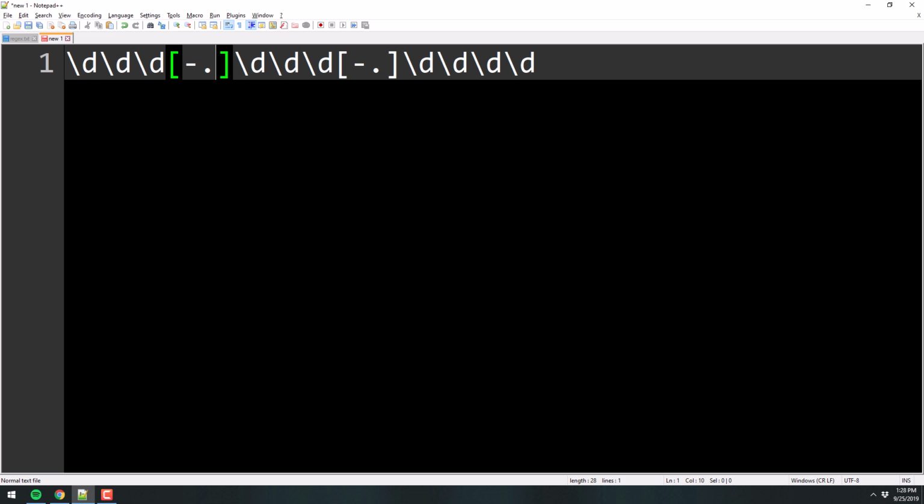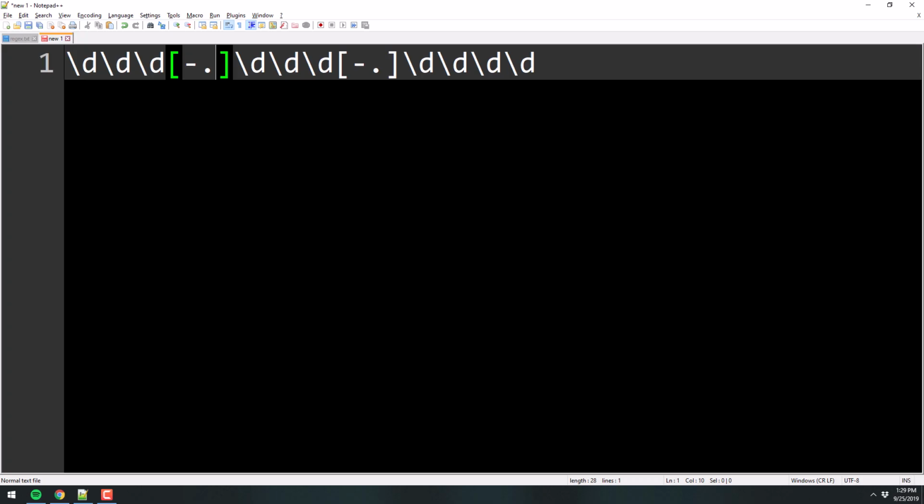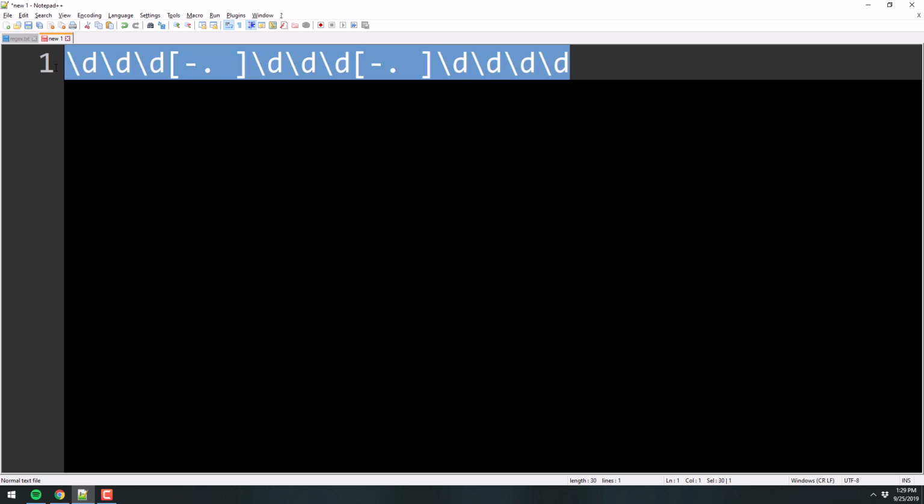Now, the question was, can you look for white space in the square brackets? So let's update this here and go with 801 555 1212. Okay, 1212, right? All right, so now we're doing it with spaces. Let's see what happens if you put a space. Let's try that first. We're just putting a space there as a character. So now, theoretically, we'll see, a dash, dot, or a space, one of those three.